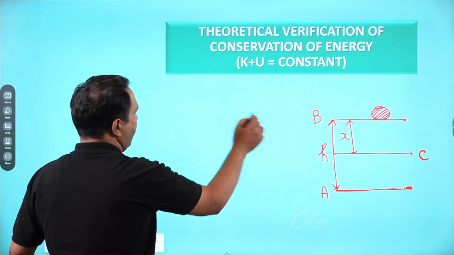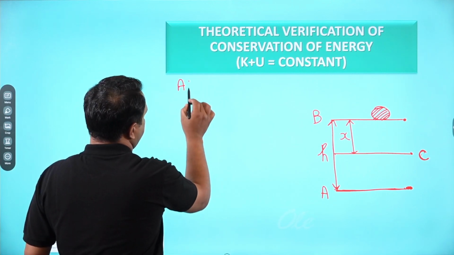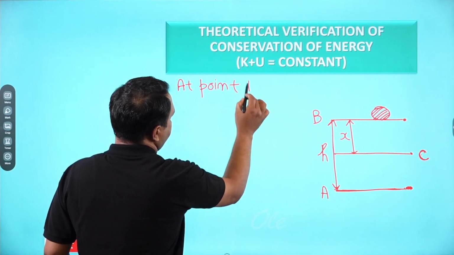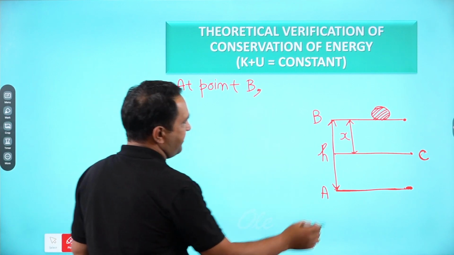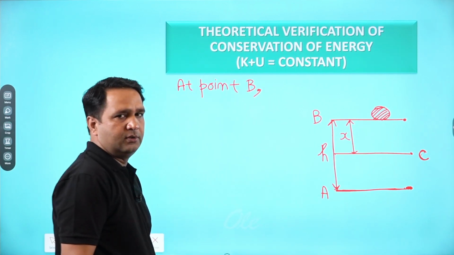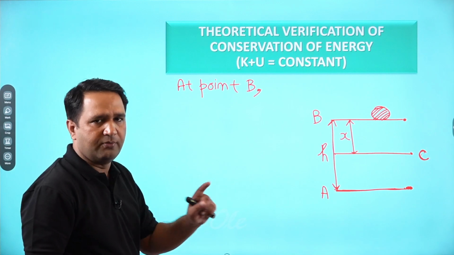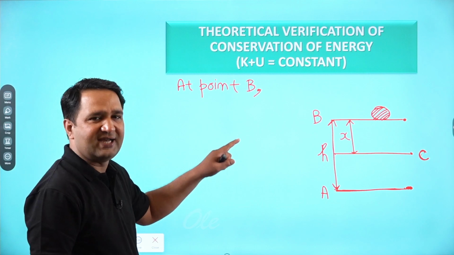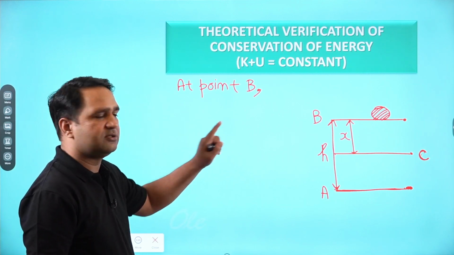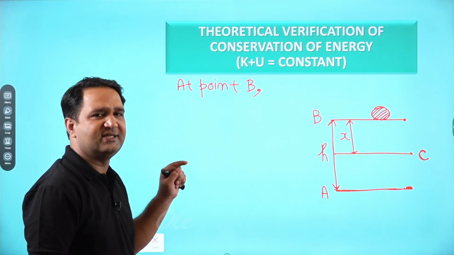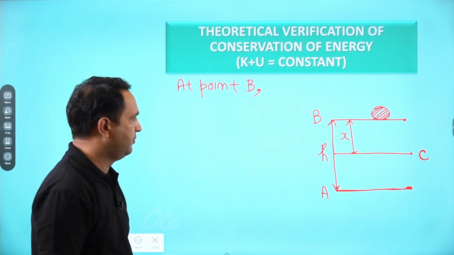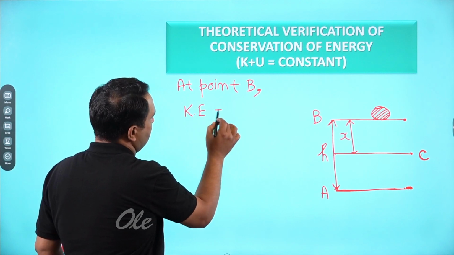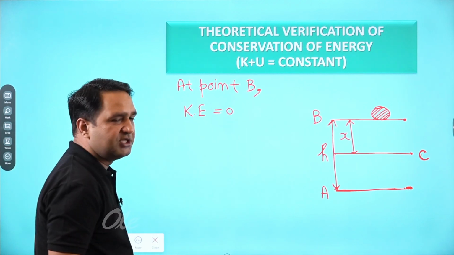So first of all, at point B, the ball is kept here. If it is kept, it is not moving, it is in a stable, static condition, right? So it is not moving. So the kinetic energy of the ball will be 0. So at point B, kinetic energy will be 0. What about potential energy?